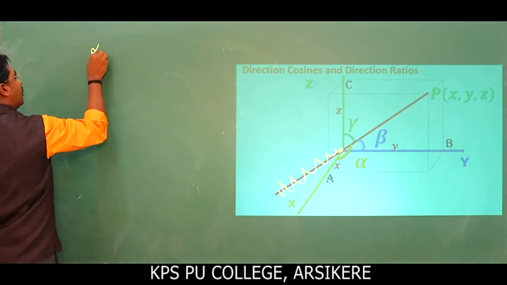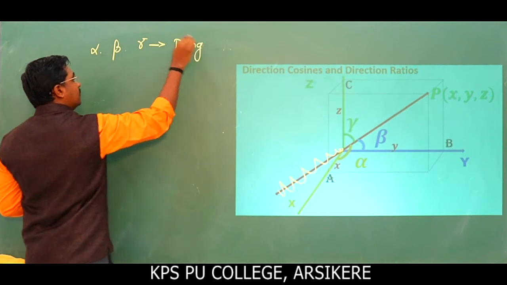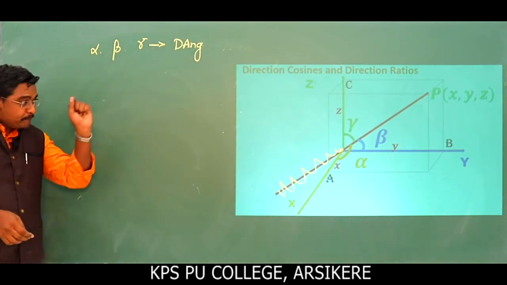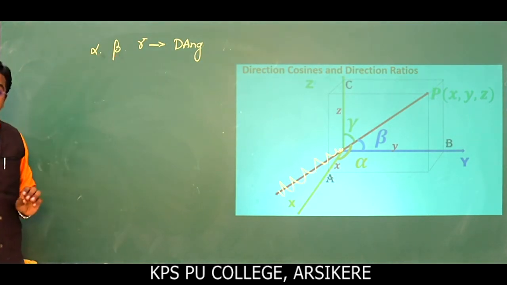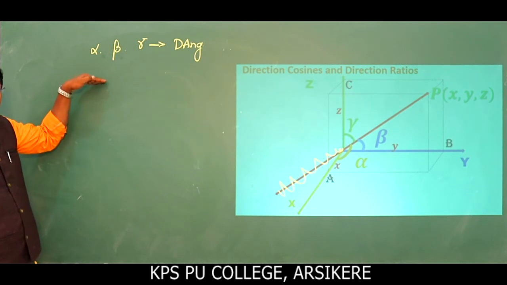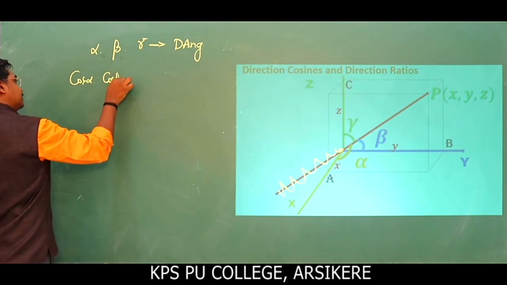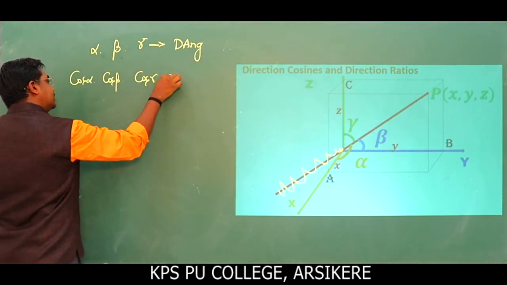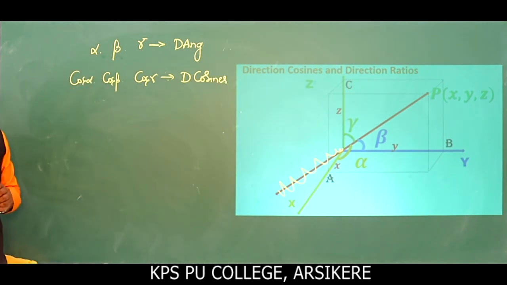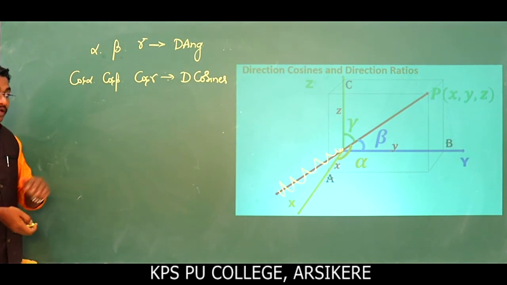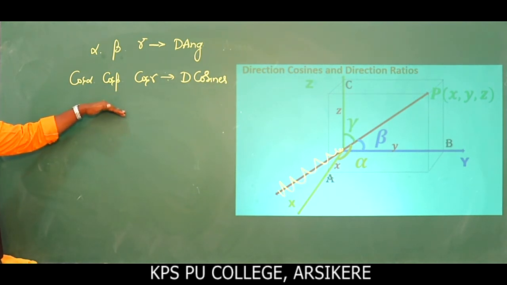So here alpha, beta and gamma are called direction angles, made by the line with the positive direction of the x-axis, positive direction of the y-axis and positive direction of the z-axis. If you apply cos to these, they become cos alpha, cos beta and cos gamma. So these become direction cosines. In 3-dimensional geometry, we take the line as a directed line. So that's why we take the unique set of direction cosines.